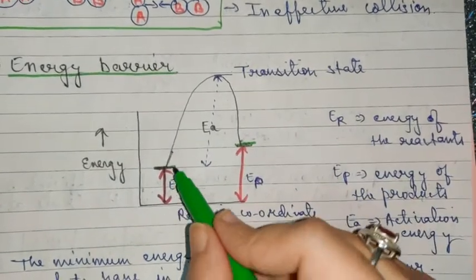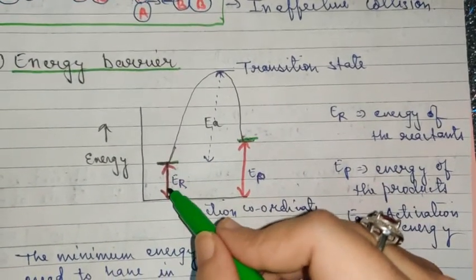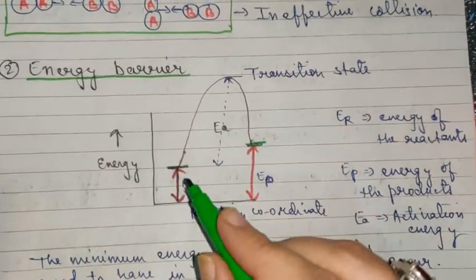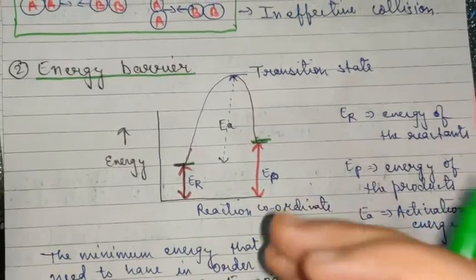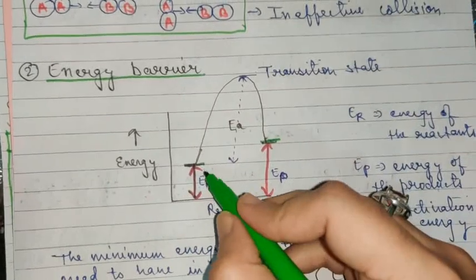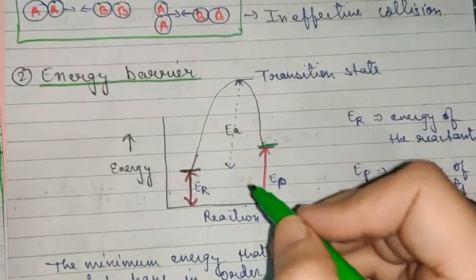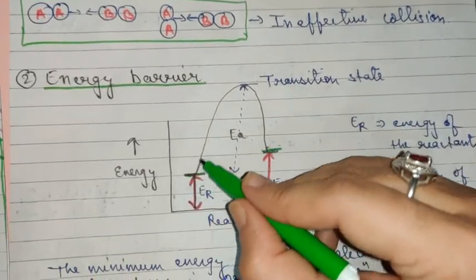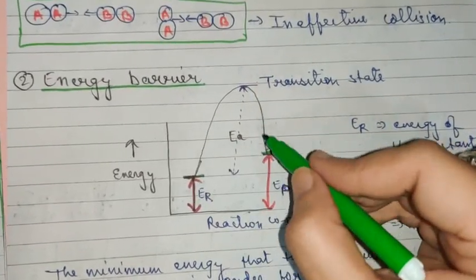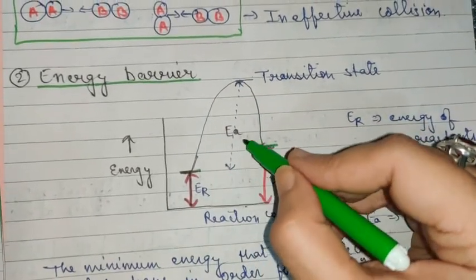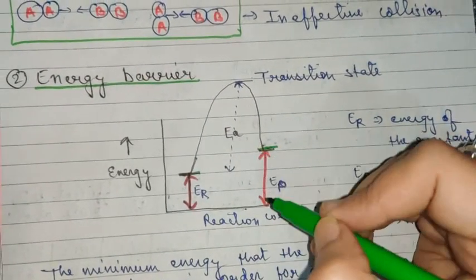This is the initial energy possessed by the reactant. Every body has some energy of its own. So when you are taking any reactant molecule in a container to form the product, this is the energy of the reactant, which it already has. But unless this extra energy is provided to it, it cannot form the product. And this extra energy which is provided to the reactant is known as activation energy.